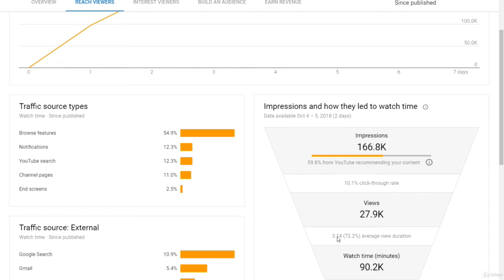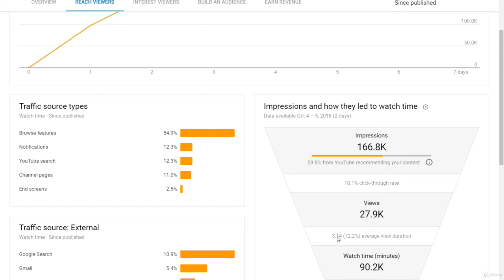And then you couple that with a really good thumbnail, which is going to increase your click-through rate, have a really good title, then you're going to start getting recommended by YouTube throughout suggested videos and everything, and browse features and YouTube search, and you're going to really start blowing up on YouTube. So that is my best recommendations of how to look at your analytics and start getting views by optimizing what you're strong on and getting rid of what you're weak on.